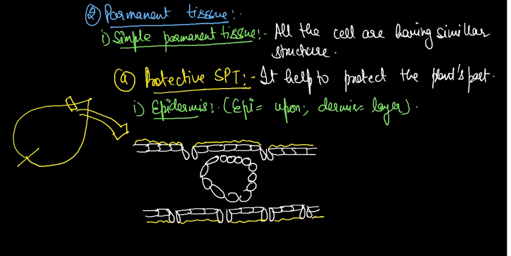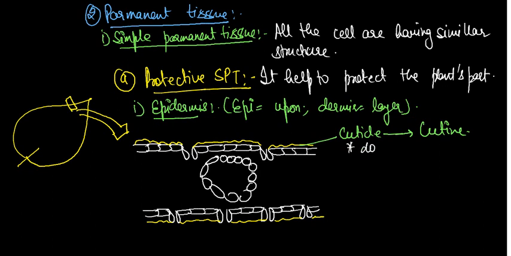The waxy layer which is present on the surface of the leaf is called cuticle. And this cuticle layer is made up of a simple proteinaceous layer, that is called cutin.